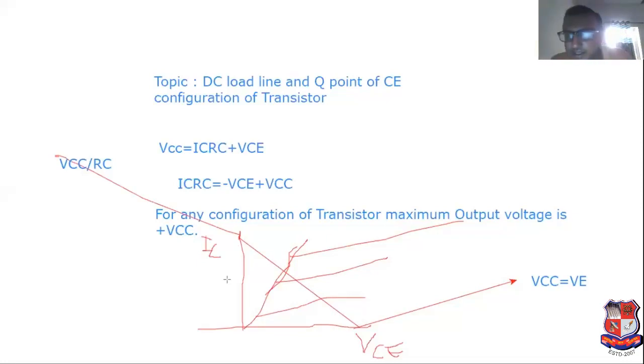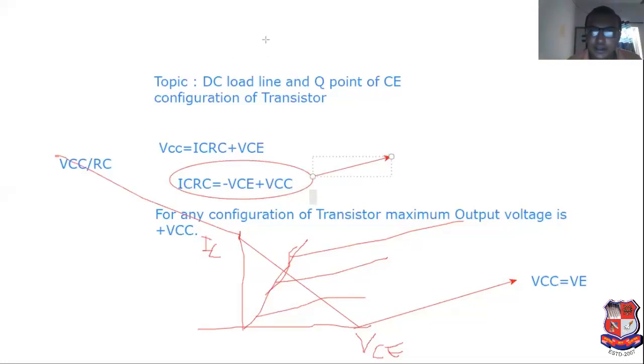Why is it known as DC load line? Because compare this equation with y equal to mx plus c. C is considered as a constant which is equal to VCC by RC, and mx equal to minus VCE divided by RC.